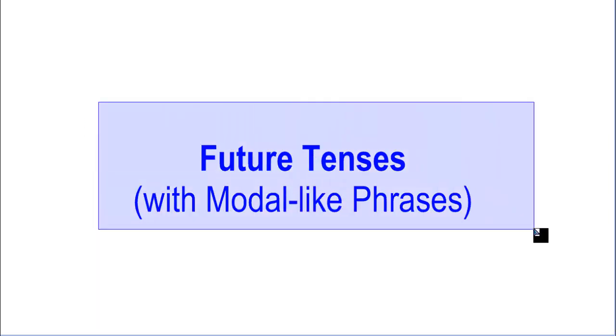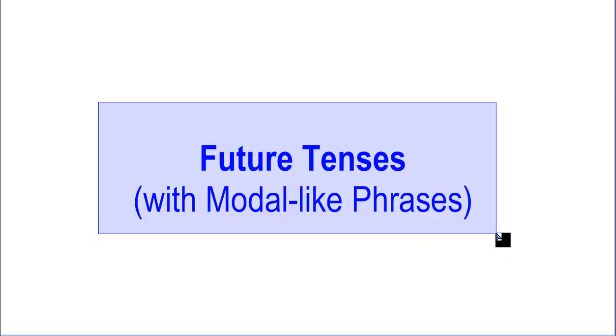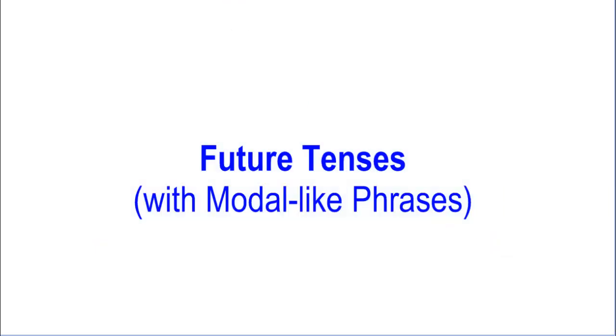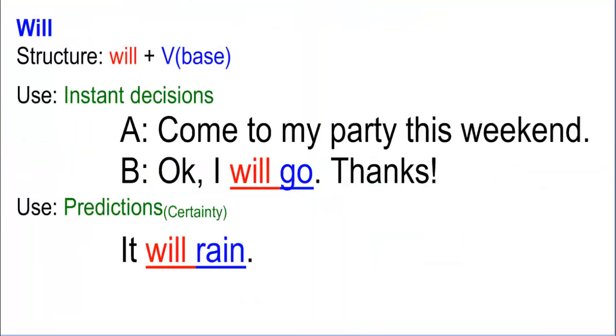Today we're going to check future tenses and we're going to talk about modal-like phrases. Okay, what is that? Well, we're going to see in a moment. First of all, remember what we saw in the previous lesson. We saw all of these different ways to talk about the future. But today we're going to concentrate on these two.